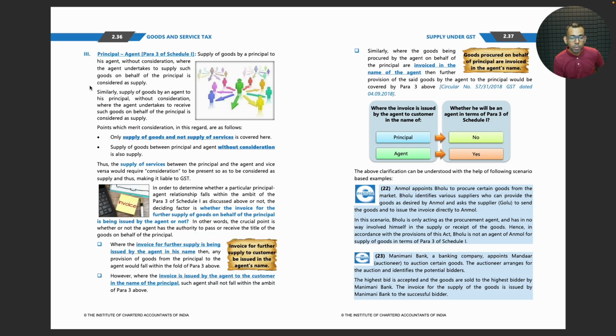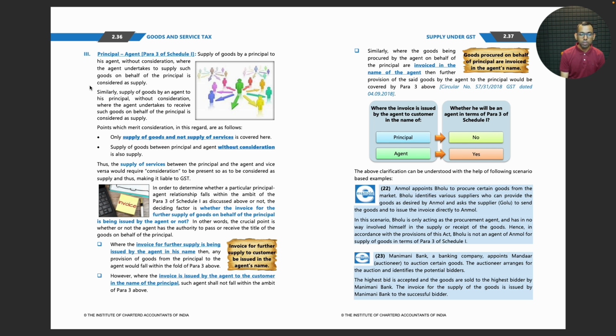In order to determine whether a particular principal-agent relationship falls within the ambit of para 3 of schedule 1 as discussed above or not, the deciding factor is whether the invoice for the further supply of goods on behalf of the principal is being issued by the agent or not.